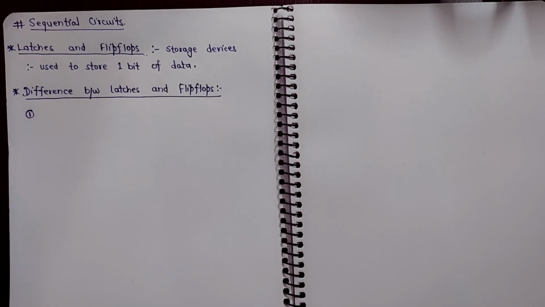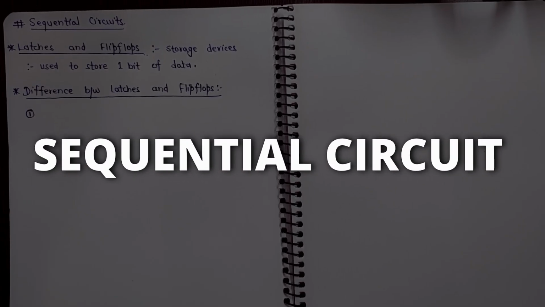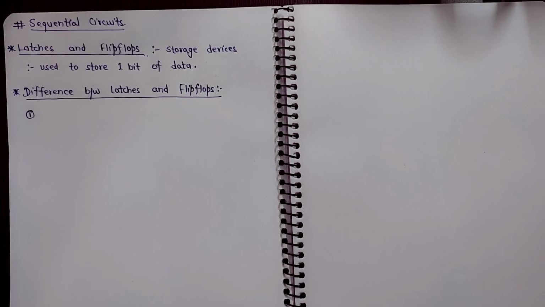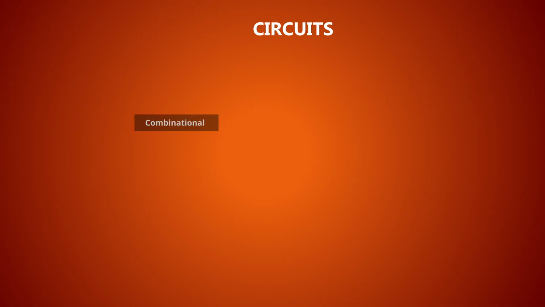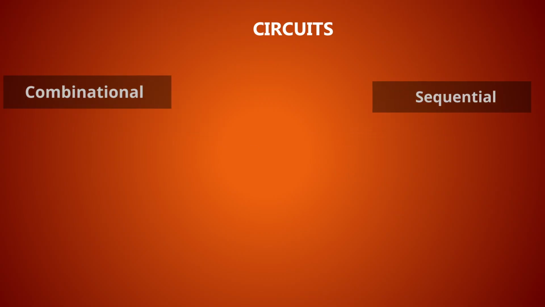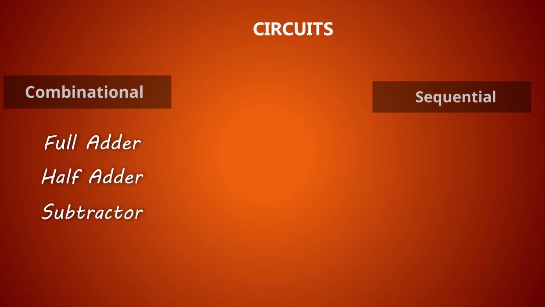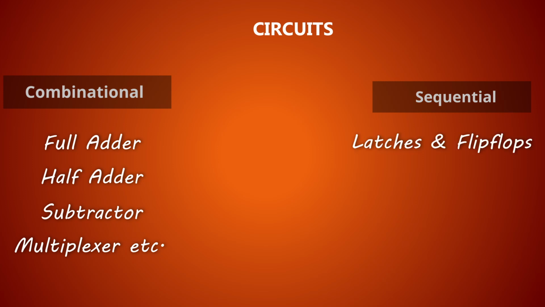In this video, we will deal with sequential circuits. What are sequential circuits? There are two types of circuits: combinational circuits and sequential circuits. Within the combinational circuits, the full adder, half adder, subtractor, and multiplexer come under those. But in sequential circuits, we will deal with latches and flip-flops.